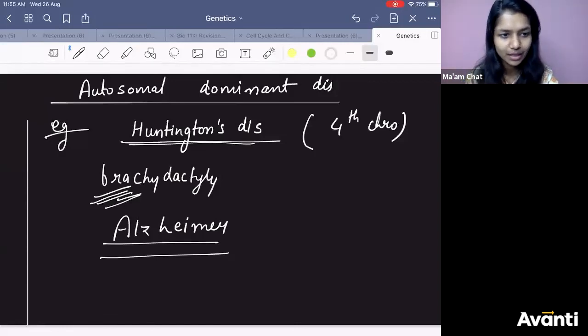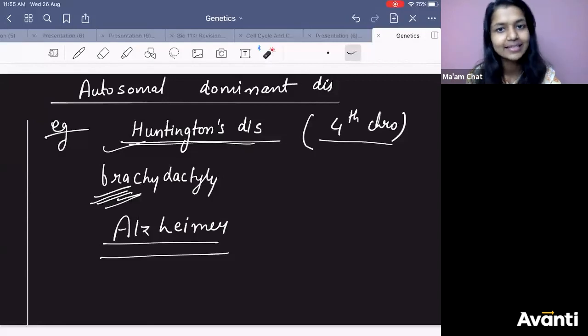That we will come to, Pranav. Huntington's disease: people will not have control over their emotions and mind. That happens in Huntington's disease because it's a neurological disorder. Nerve cells get affected. I know you will not remember all these, and it is not required also. What is required for you now is that you should know these examples: Huntington's, brachydactyly, Alzheimer. Alzheimer, you know, right? A person forgets things.